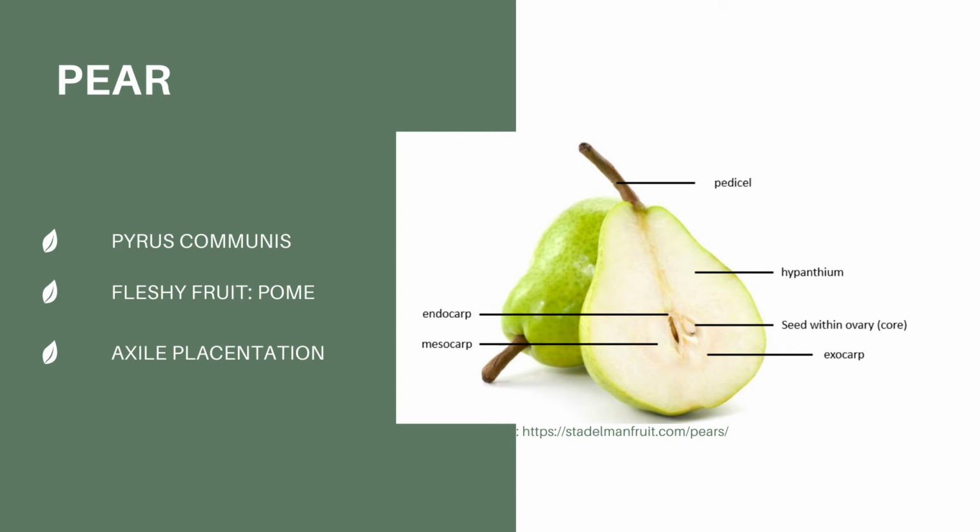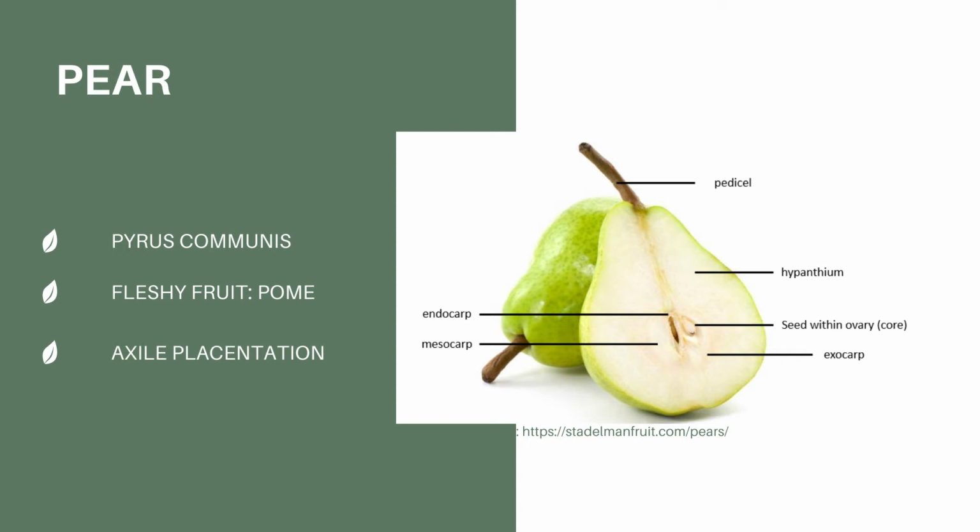It is derived from the fusion of the bases of the perianth segments, petals and sepals. Some references state that the hypanthium may also contain tissue from the receptacle. In the pear, the thickened fleshy hypanthium is fused with the ovary wall or core. The outer skin of a pear is a multiseriate epidermis of the hypanthium surrounded by a waxy cuticle.